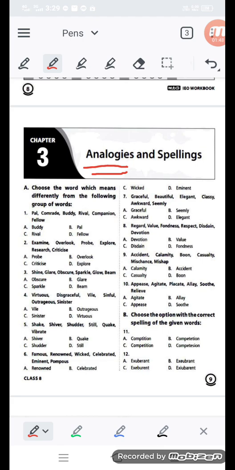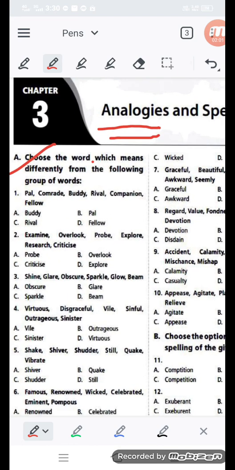Here, choose the word which means differently from the following group of words. Like you can see some words are given here: pal, comrade, buddy, rival, companion, and fellow. So, if you go to the dictionary and search, then you will find that one word is different from the other group of words.